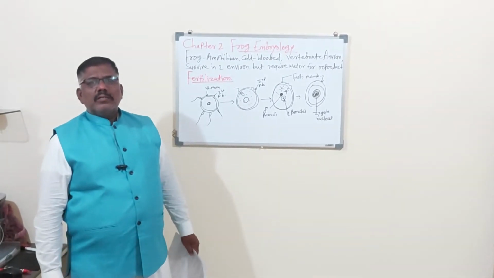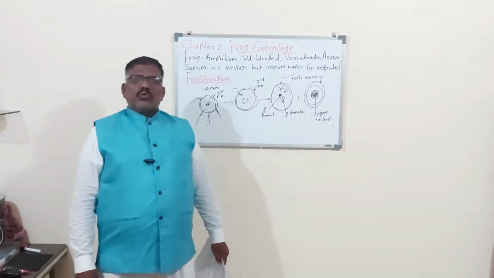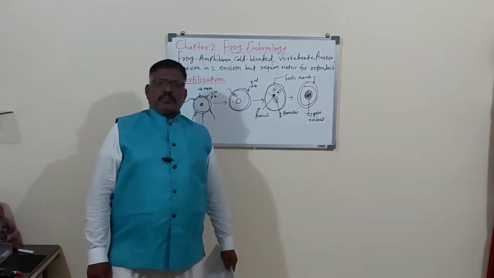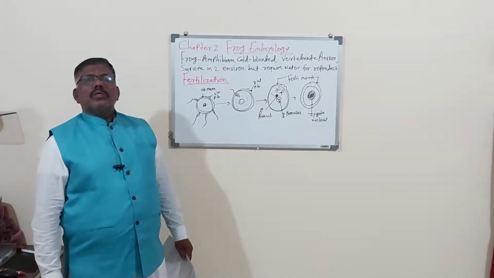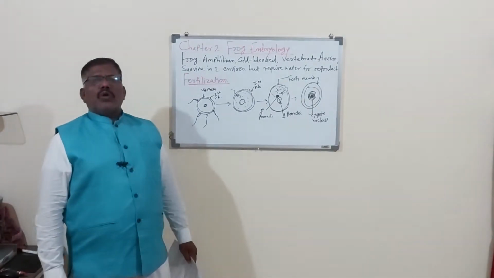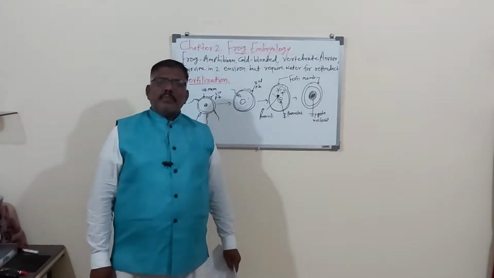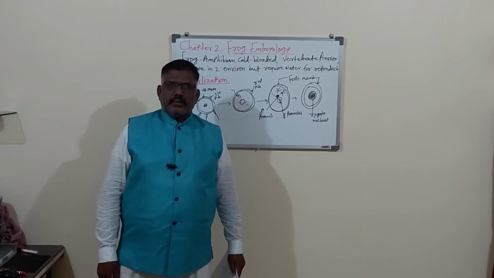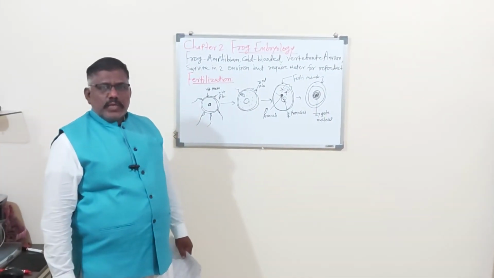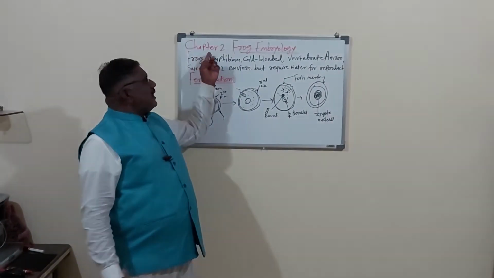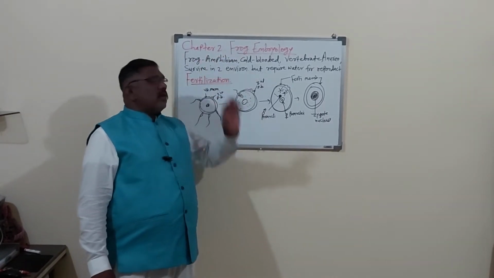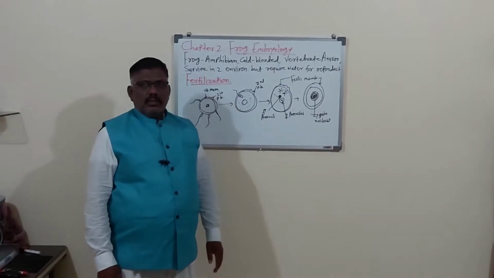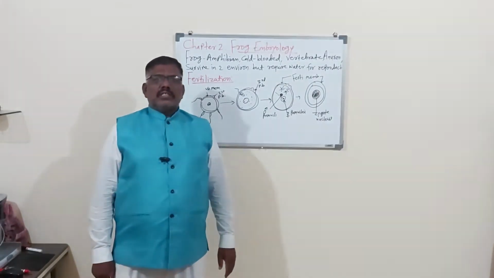Gametes of frog, that is the male gamete, which is called the sperm, structure of a sperm, and the female gamete, which is called the ovum, or ova, structure of ova. Yesterday we completed that. Now, today we will start the next chapter from unit 2, the second chapter, that is the frog embryology or frog's development.